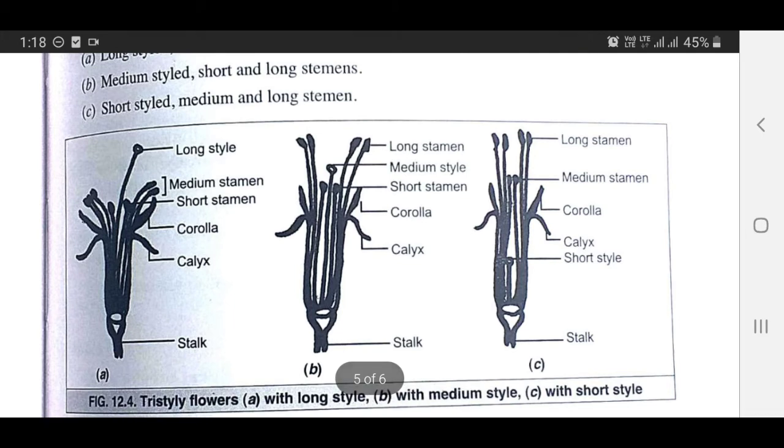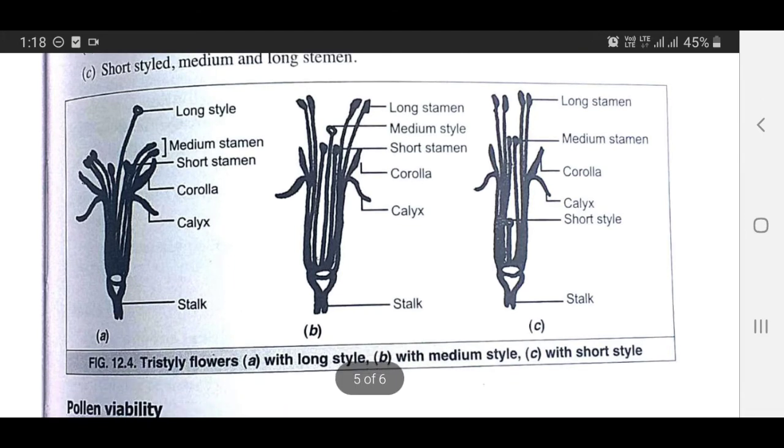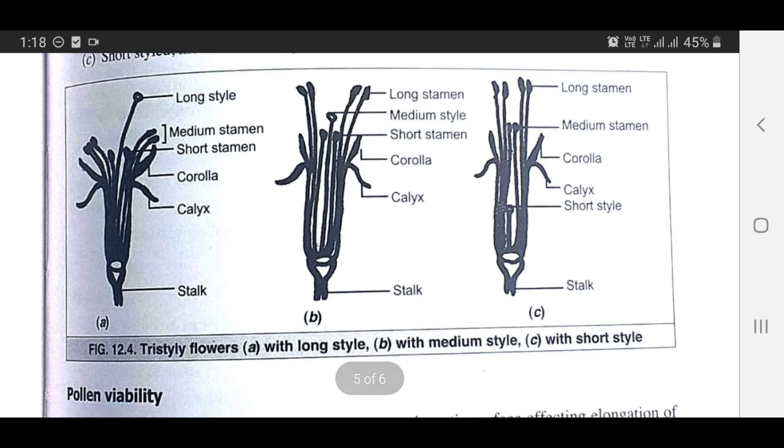So you can see the diagram of tristylous flowers. In A, there is a long style, medium stamen, short stamen, a corolla, a calyx and a stalk. In case of B with medium style, you see the medium style in the center, short stamen, long stamen.